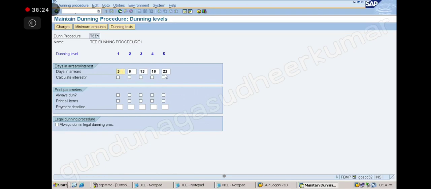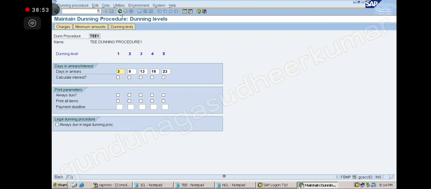What do you understand? 3 days is the grace day. So your first letter it will send after 3 days. Second letter it will send after 8 days. Why? Because 3 plus 5. Third letter it will send after 13 days from the due date. Correct? You understand? So depending upon what I give in the first screen, it will affect my next screen.